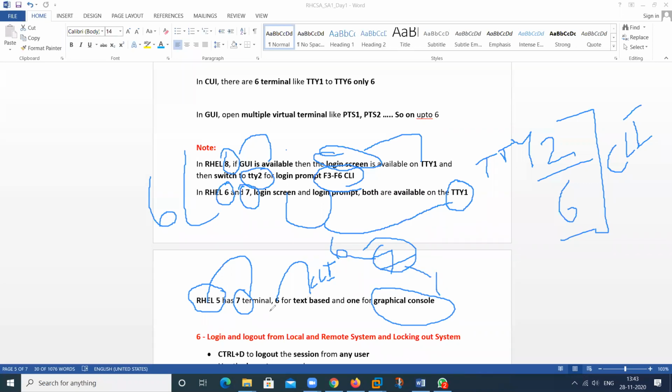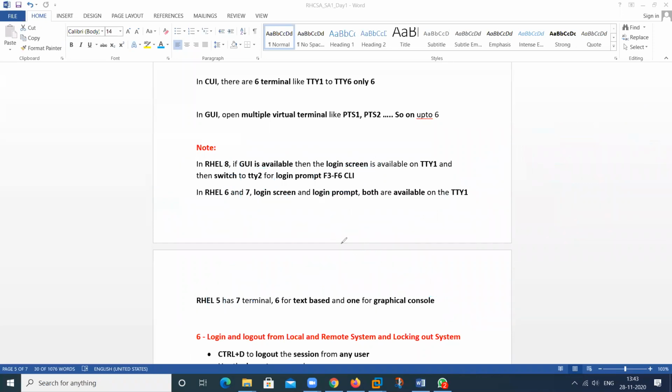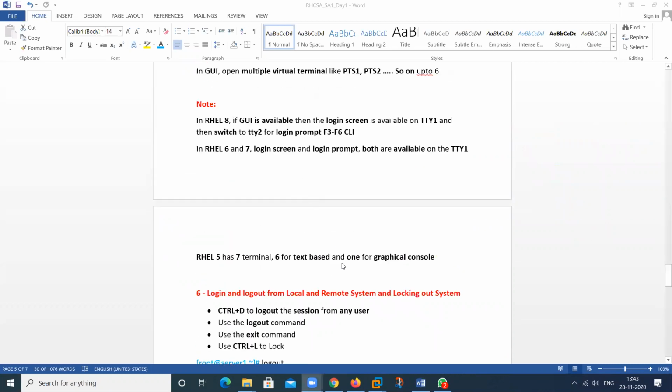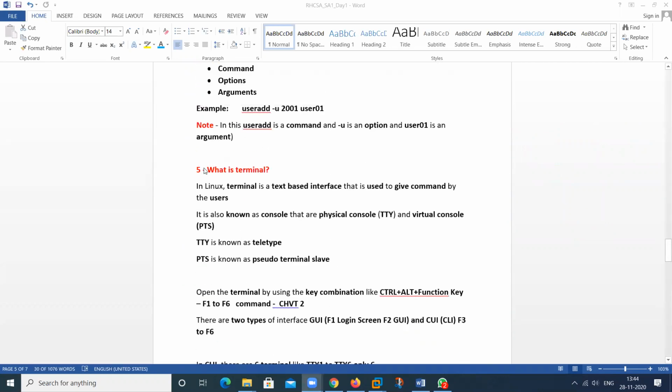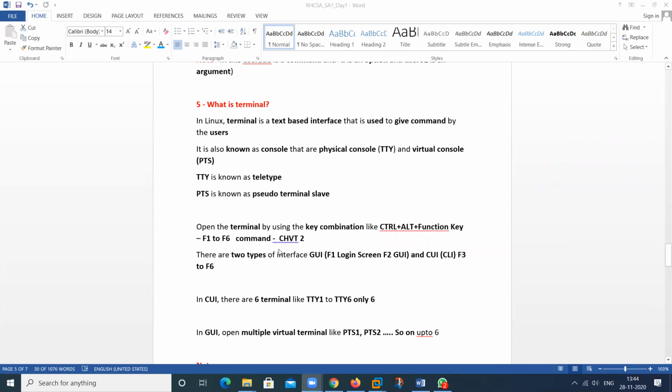Clear in this concept? So this is all about the terminal. I hope there is no issue regarding the terminal.